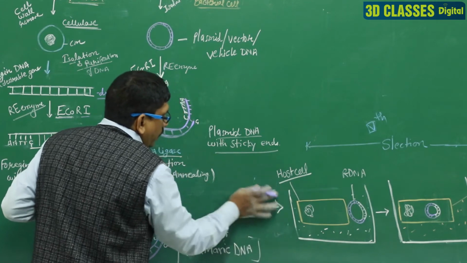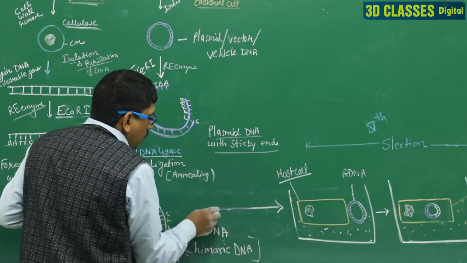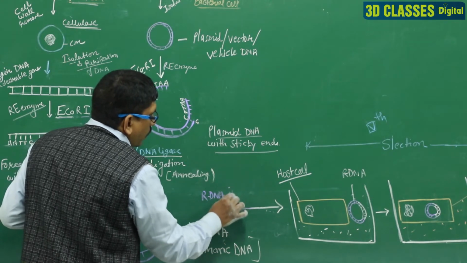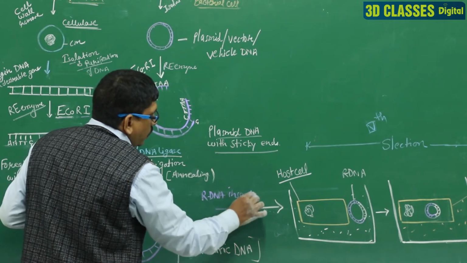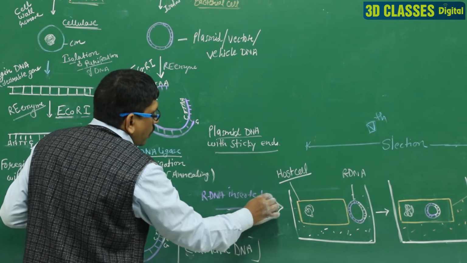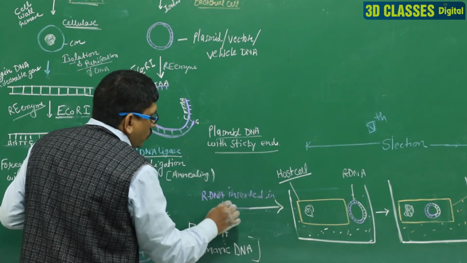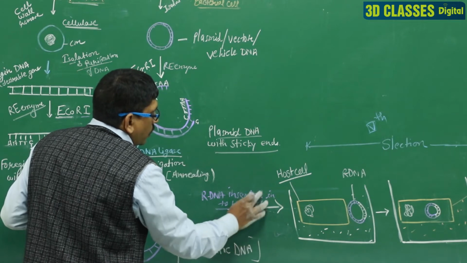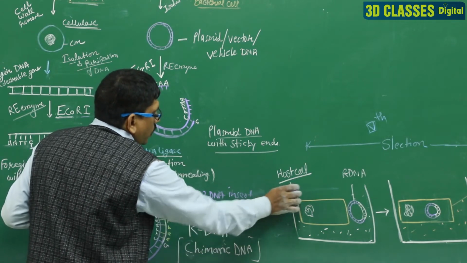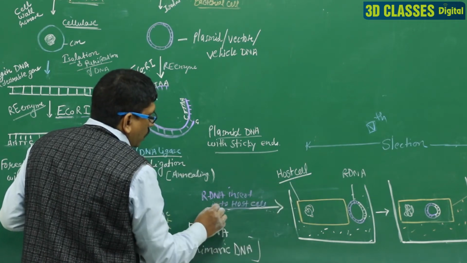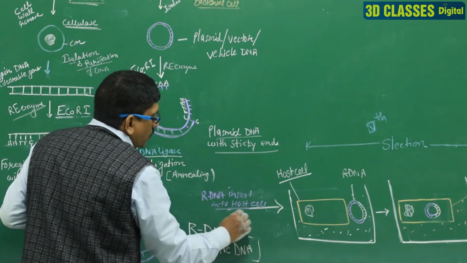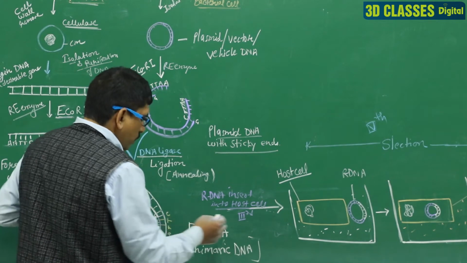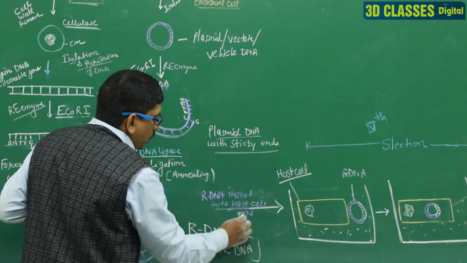I have written it here like this: rDNA inserted into host cell. Clear? And it is known as the third stage. You know, first, second, and it is the third.